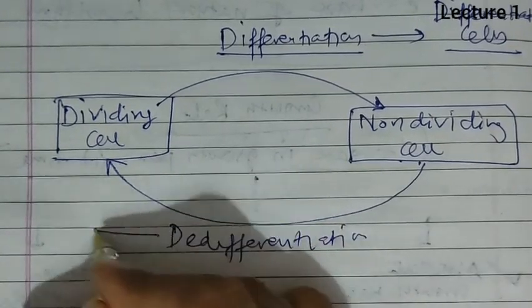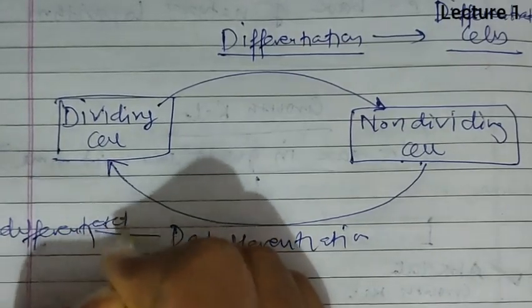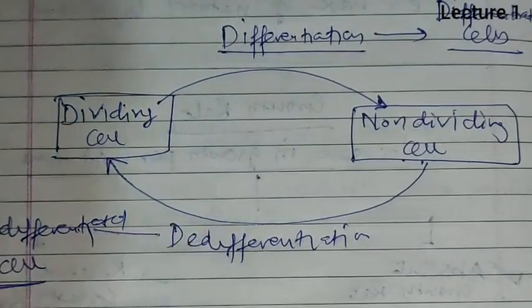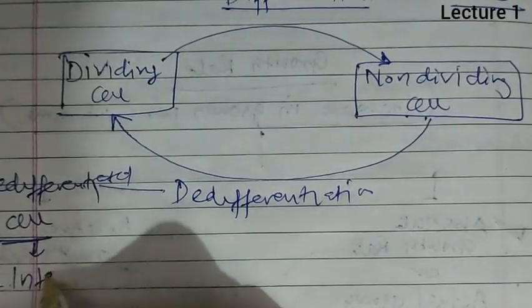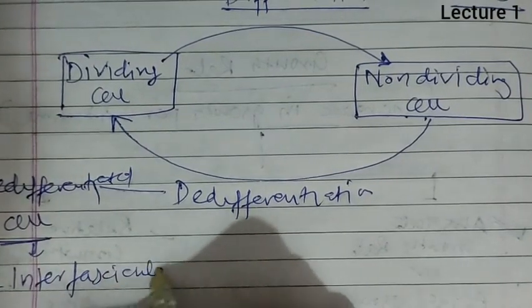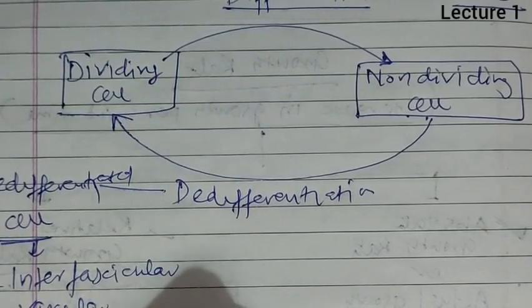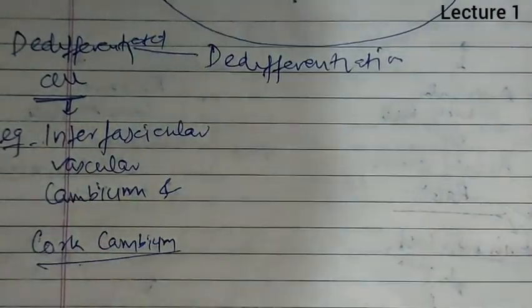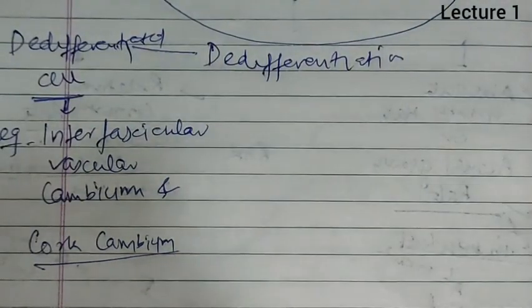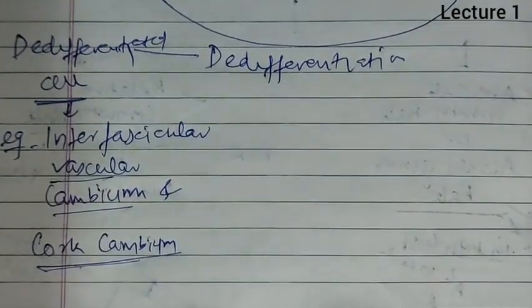Means de-differentiation will lead to the formation of de-differentiated cells. Okay, and de-differentiated cells are dividing, so we can take an example of interfascicular vascular cambium, which is derived from the medullary rays, and cork cambium, which is derived from the outer cortex cells in dicot stem, and from pericycle in dicot root, as we have studied in anatomy. So this vascular cambium and cork cambium are de-differentiated cells.